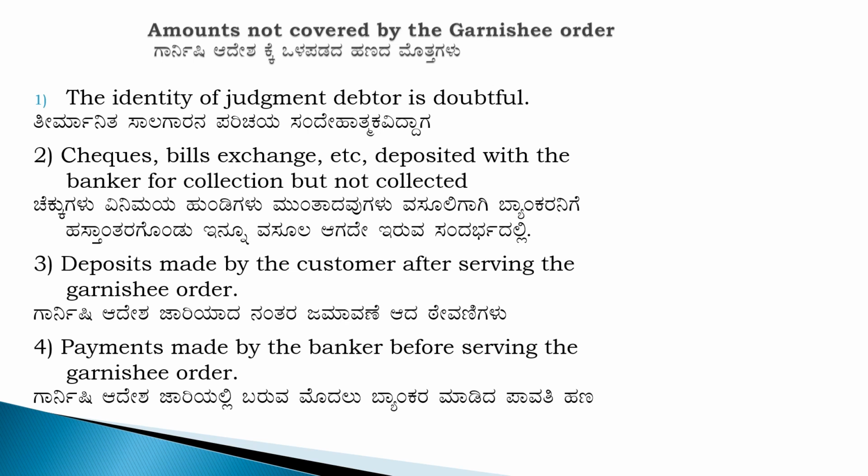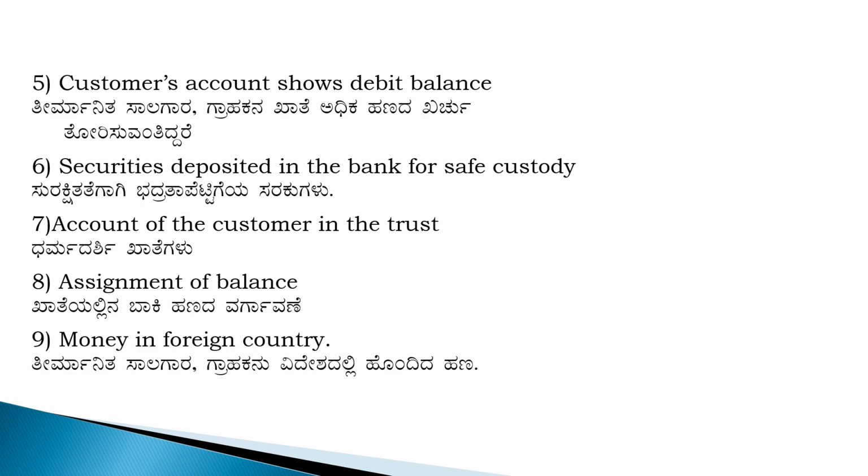Next one, payment made by the banker before serving the garnishing order. Customer account shows the debit balance. If the customer account shows the debit balance, question of adjusting will not arise.